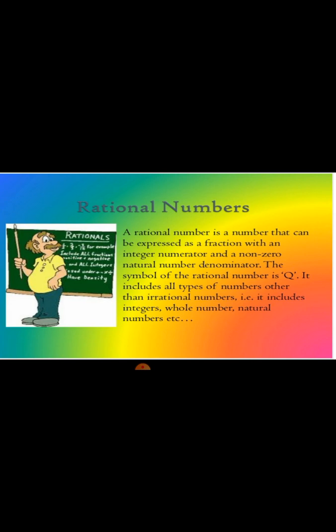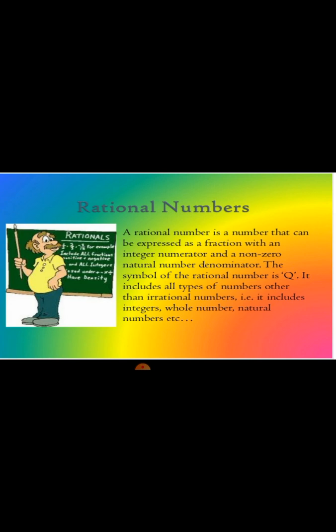A rational number is a number that can be expressed in the form p by q, where p and q are integers and q is not equal to 0. Children, when we say q is not equal to 0, it means in the denominator we cannot have a 0.